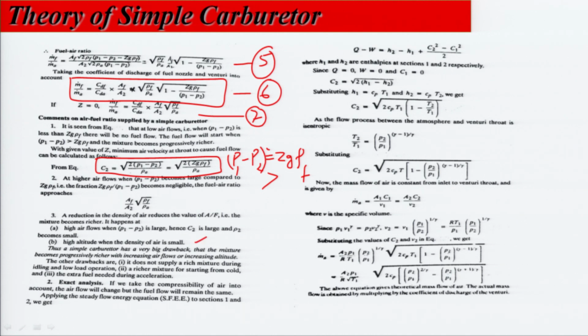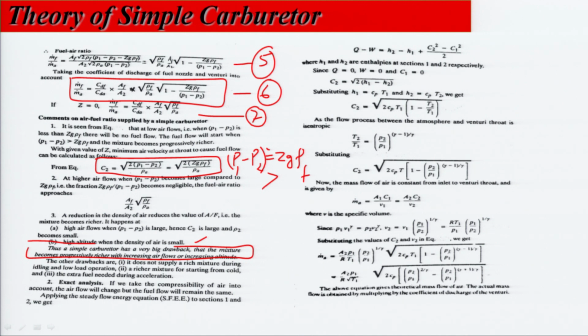So, when aircraft goes in the upward direction, the density at some height is very less, and the mixture which is normal at the earth surface becomes richer at the height. Thus, a simple carburetor has a very big drawback, that the mixture becomes progressively richer with increasing air flows or increasing altitude. This is the main outcome of this study.